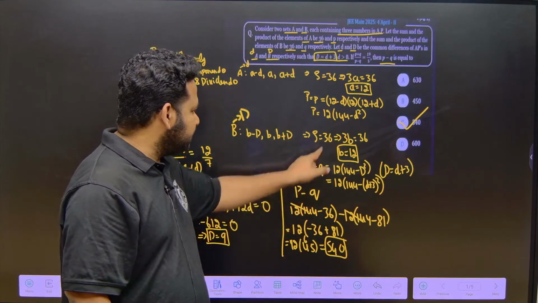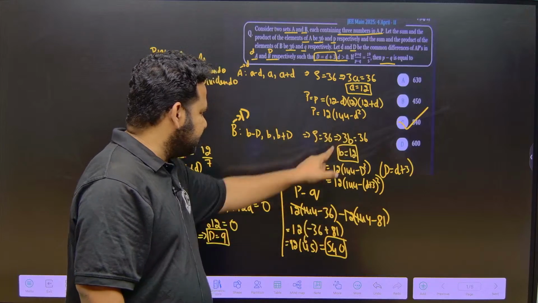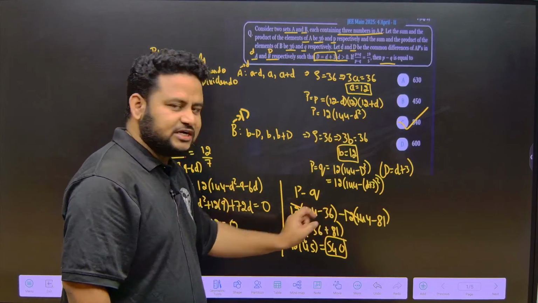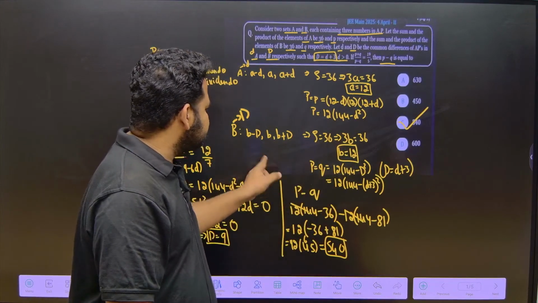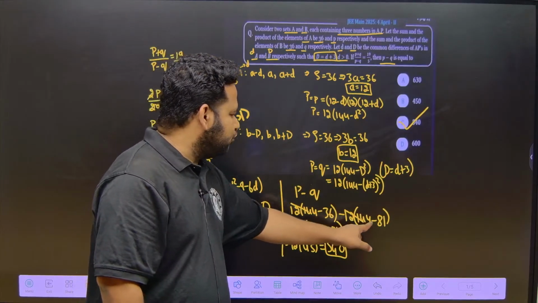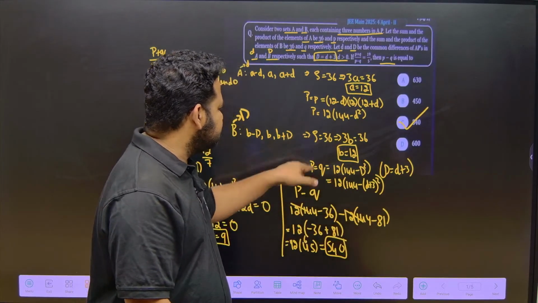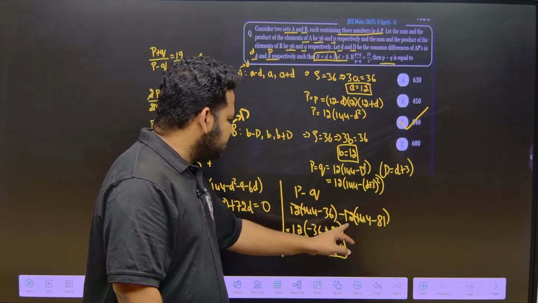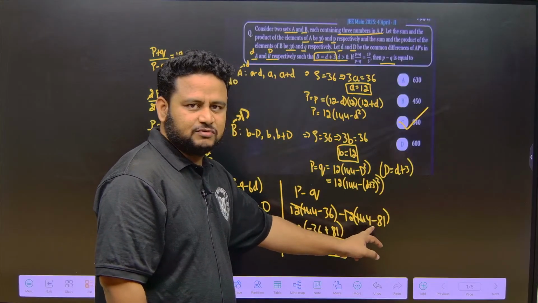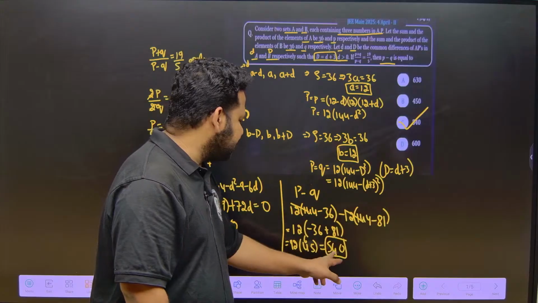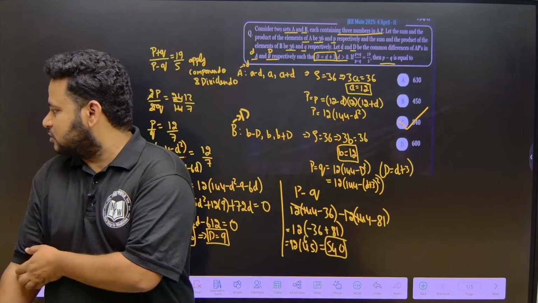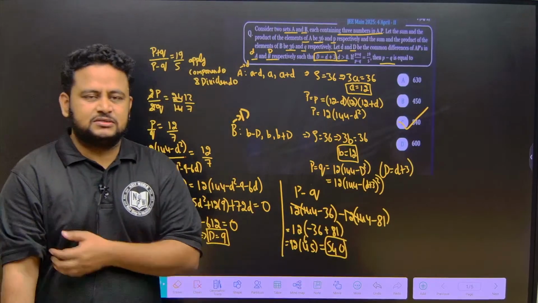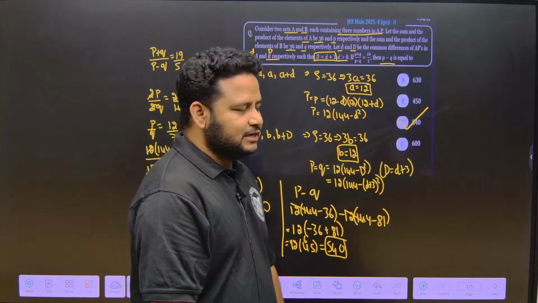P is equal to what? 12 into 144 minus d square. d is what here? 6, and 6 square is 36. Minus q, which is 12 into 144 minus 81, capital D is 9, 9 square is 81. So on simplifying this I will get 540. This is how we have to solve this question. Clear? Alright friends, this is how we have to solve this question. I hope it is clear.